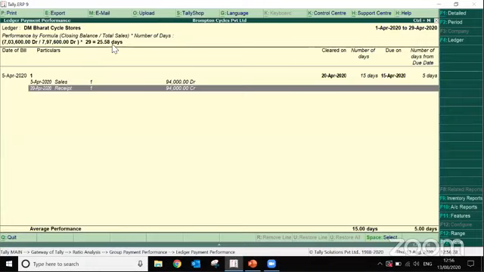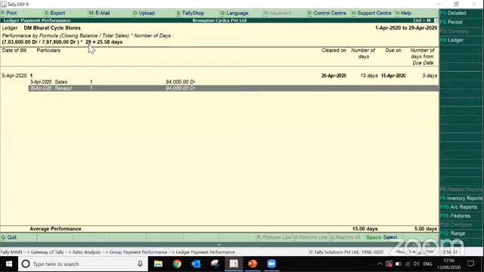How does this come? 7,97,600 is divided by the number of days for which we are calculating the DSO. Here we are calculating the DSO for 29 days, so 7,97,600 is divided by 29.